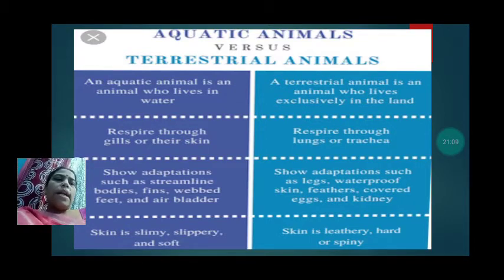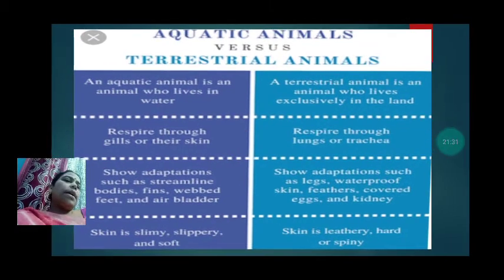Aquatic animals show adaptations such as streamlined bodies, fins, webbed feet and air bladder. So the aquatic animals have a streamlined body, fins, webbed feet and air bladder so that they can adapt themselves to the water.